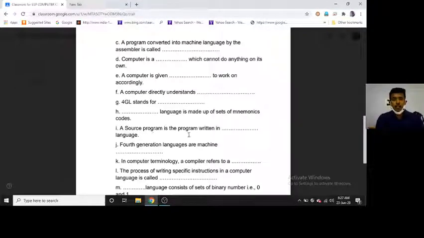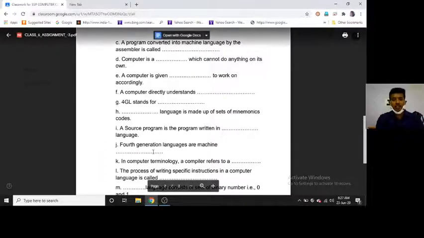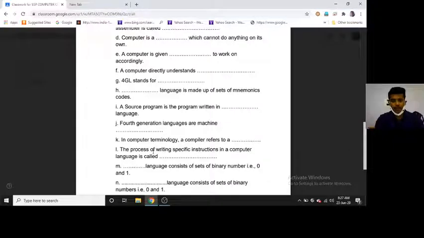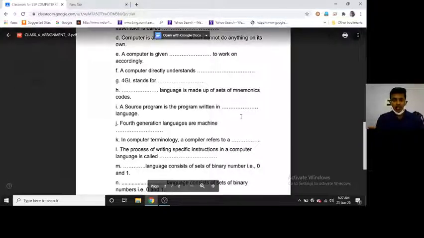A source program is written in high level language. Fourth generation languages are machine independent.